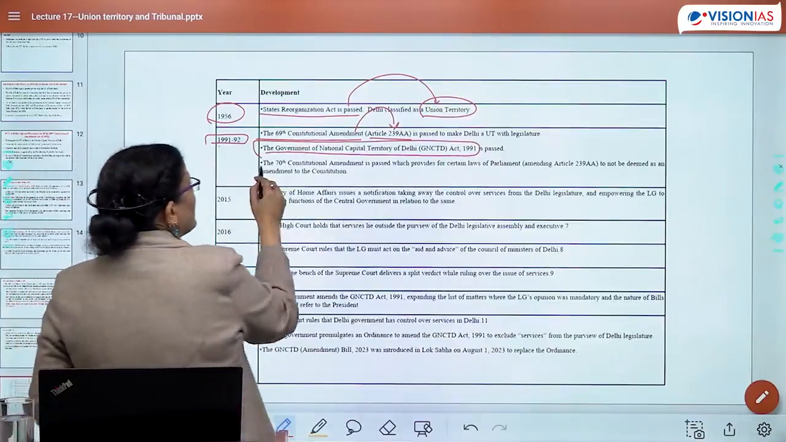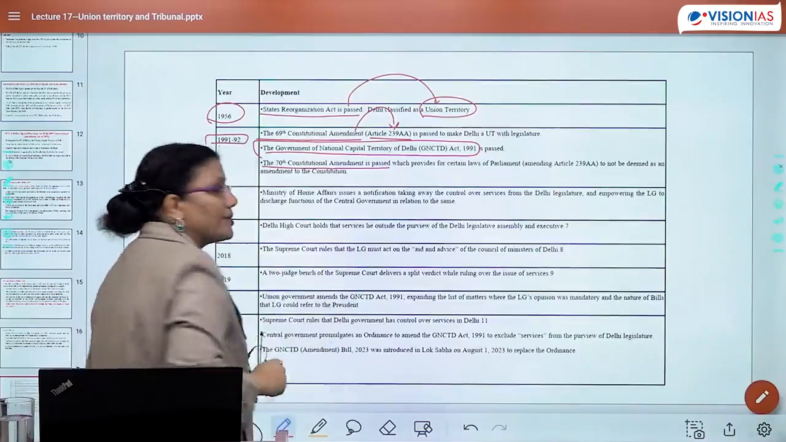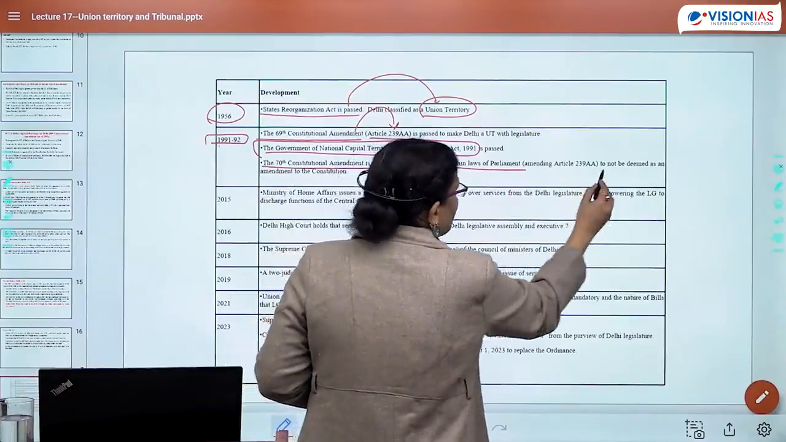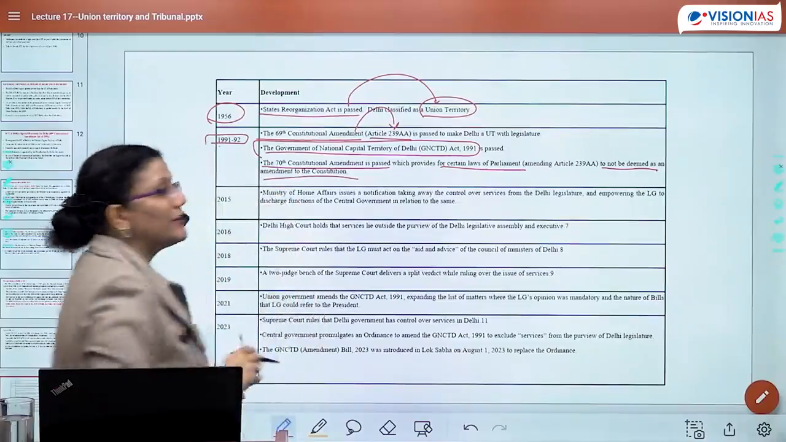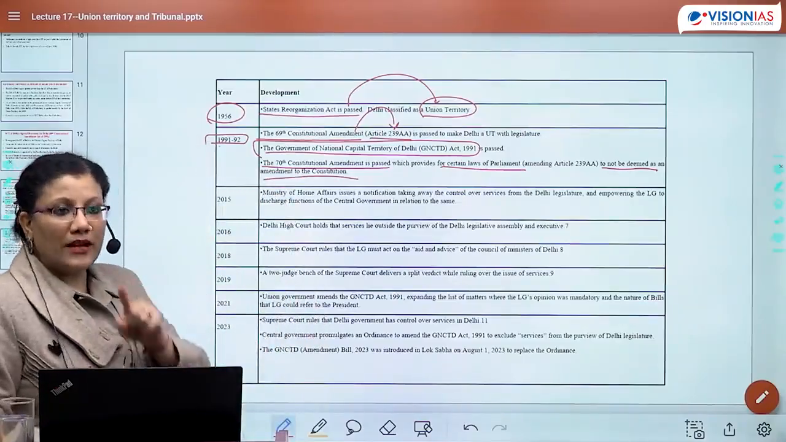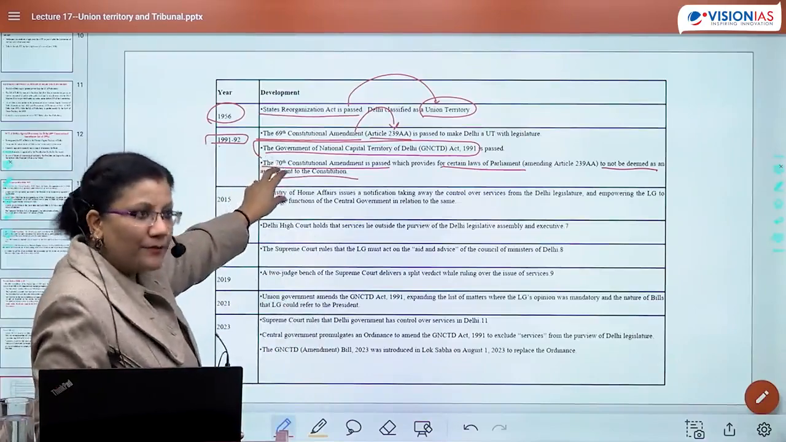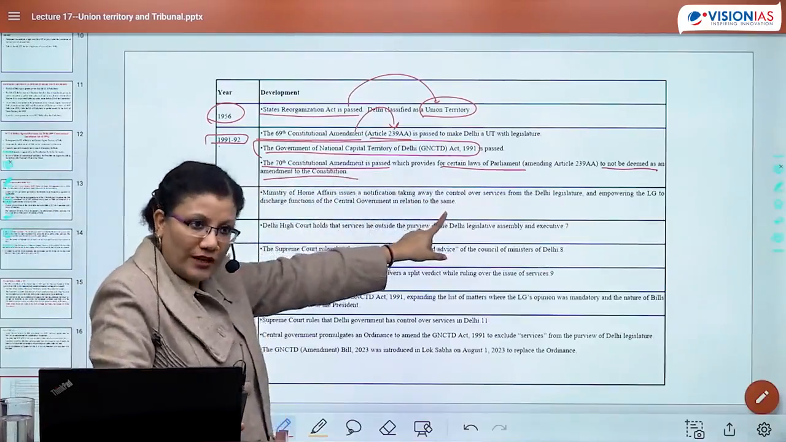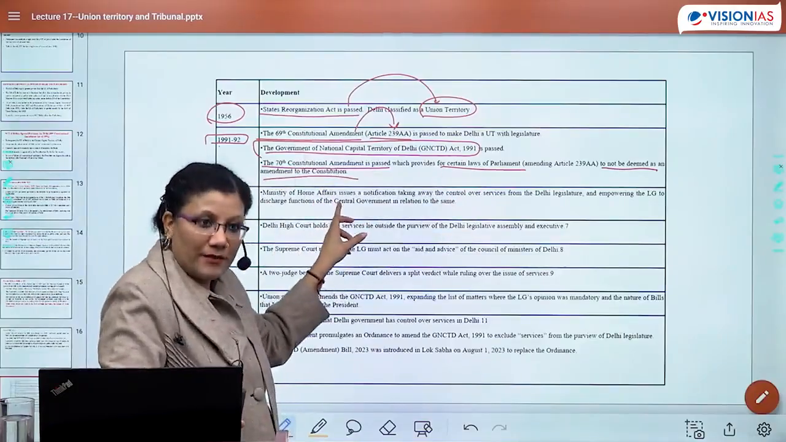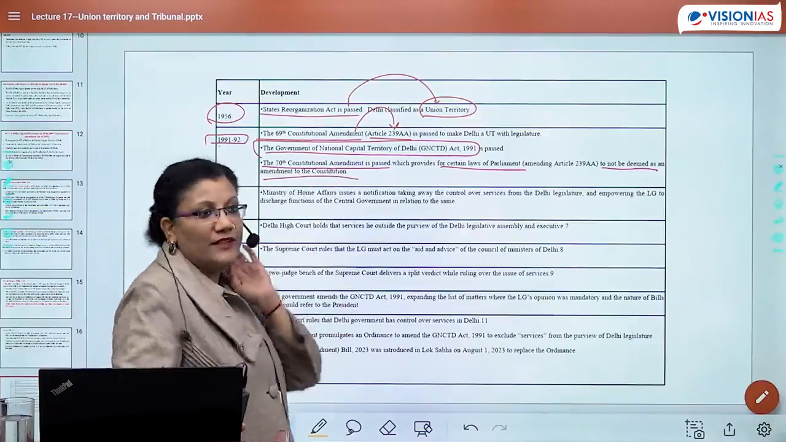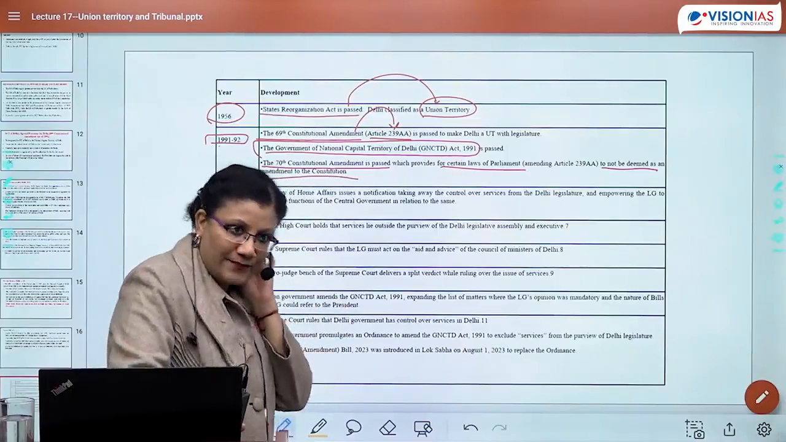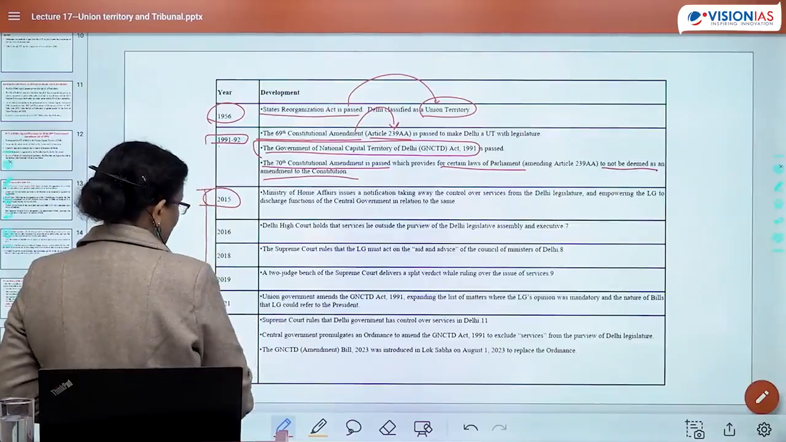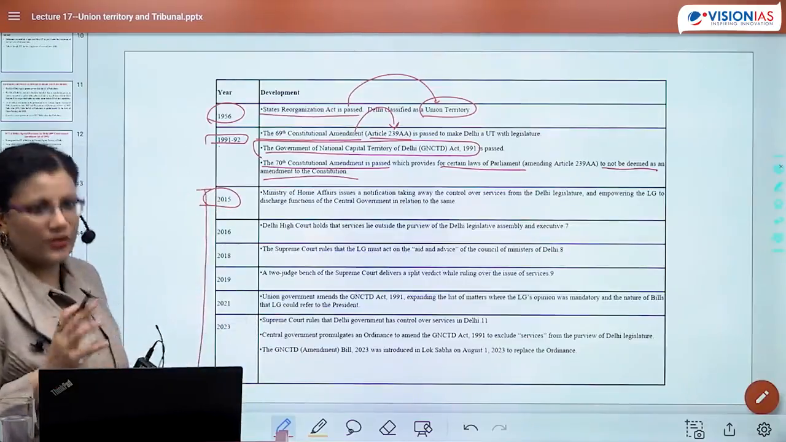After this, there was the 70th Constitutional Amendment. This was also passed, which provides for certain laws of the Parliament to not be deemed as an amendment to the Constitution. Remember I told you that if Parliament somehow in its capacity makes certain laws for the UT, it won't be deemed as an amendment. So this particular idea came up with 70th Constitutional Amendment Act. ठीक है? Then happened 2015.